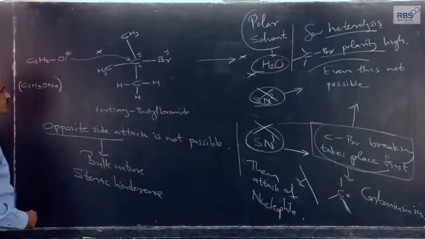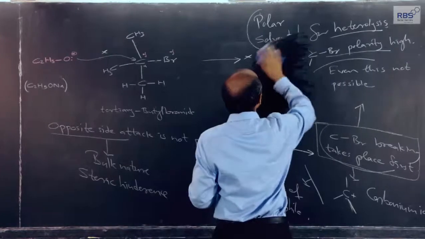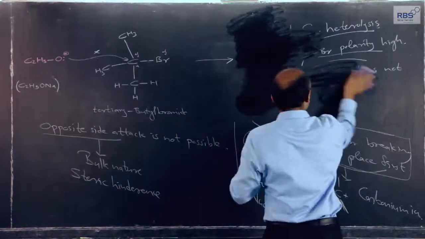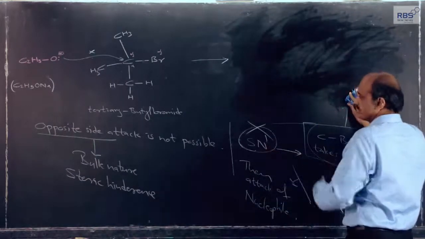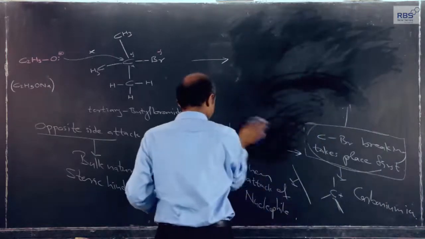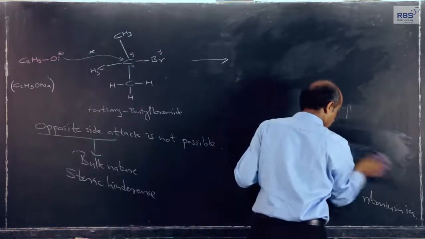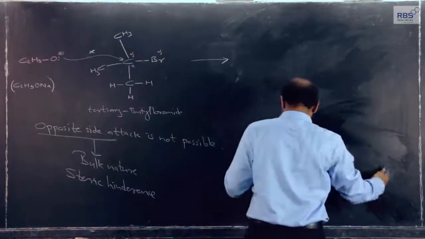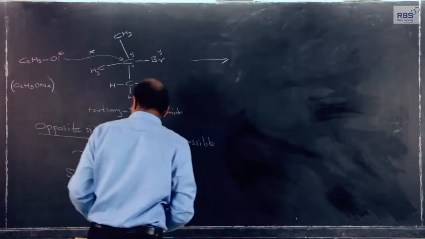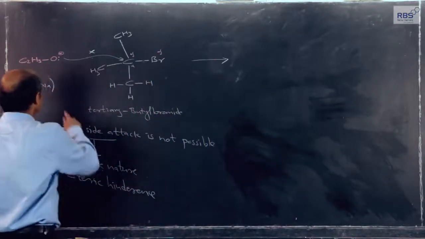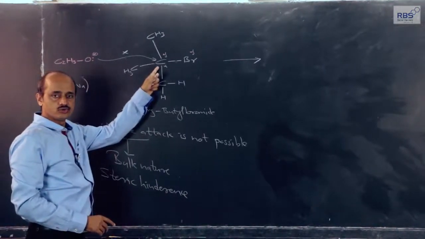Now, why do we not use water as solvent here, which is a polar solvent? If water were used, then this reaction could take place by the SN1 mechanism, by following that path. But if we use water, what will happen in this case? In some other reactions it is a different picture. Here the alkoxide ion is a strong base, and the purpose of using an alkoxide ion, for example ethoxide, is that it attacks as a nucleophile on the alpha carbon of the alkyl halide to give ether.